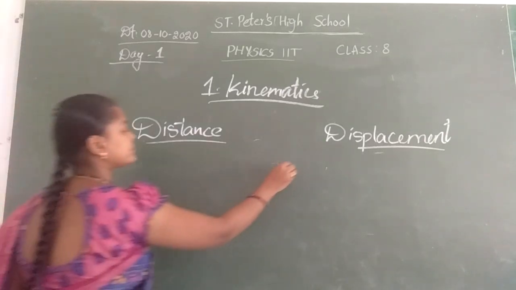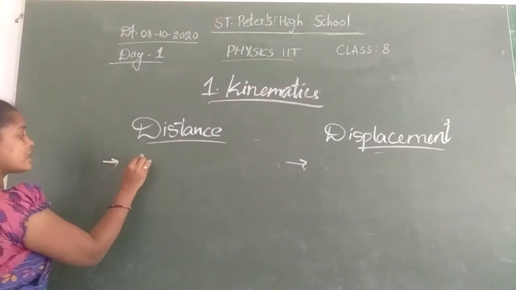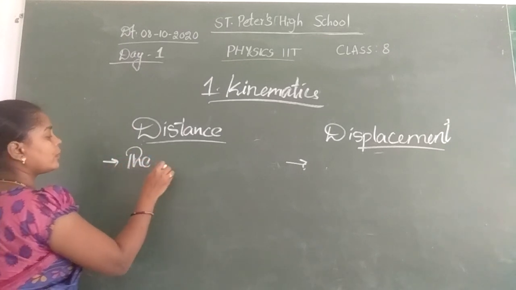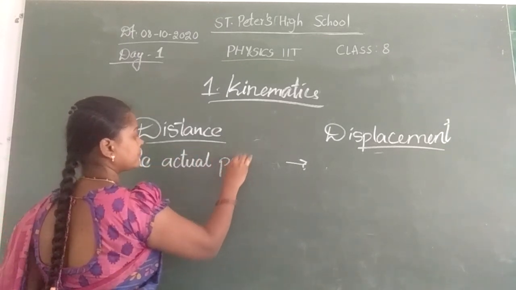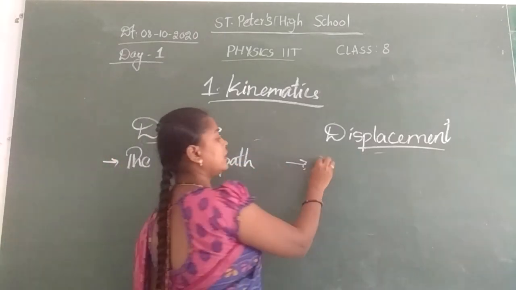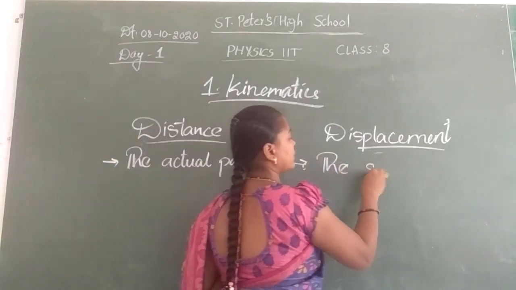First difference. What is distance? The actual path travelled by a body. What is displacement? The shortest path travelled by the body.